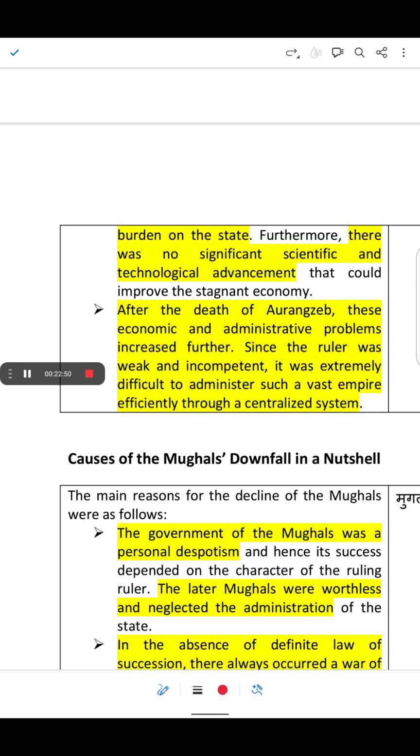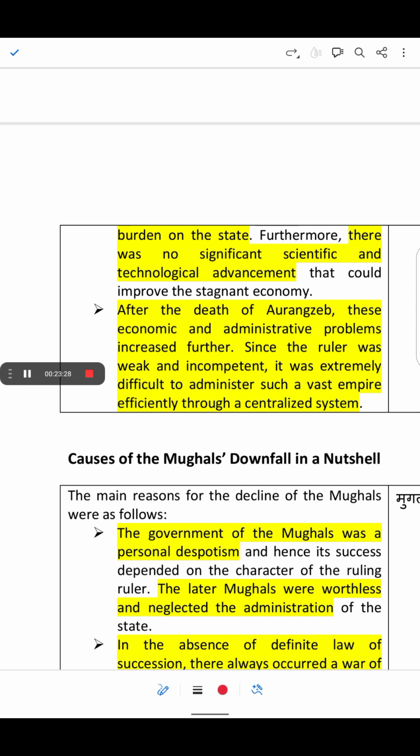So, after the death of Aurangzeb, the economic and administrative problems worsened, and weak rulers would come. They would not be able to handle the challenges existing in those times. Also, it was difficult to manage the vast empire through the centralized system. Thus, poor administration would lead to mismanagement, and the empire would decline.